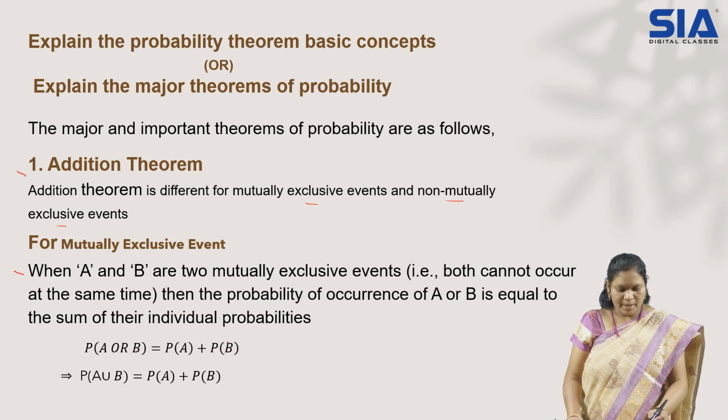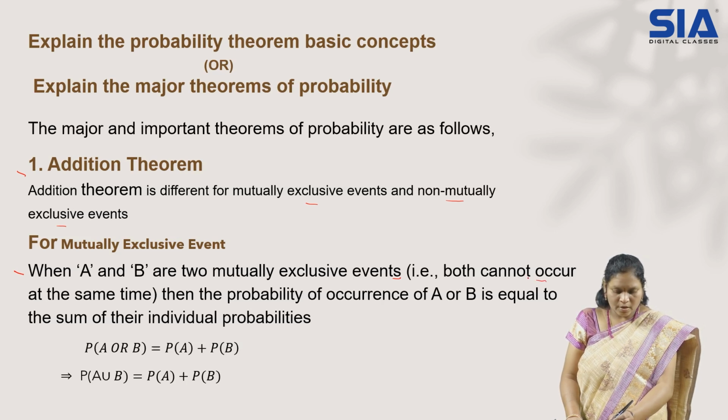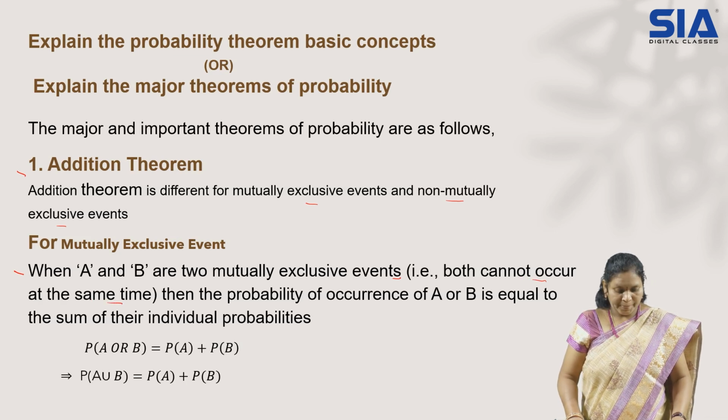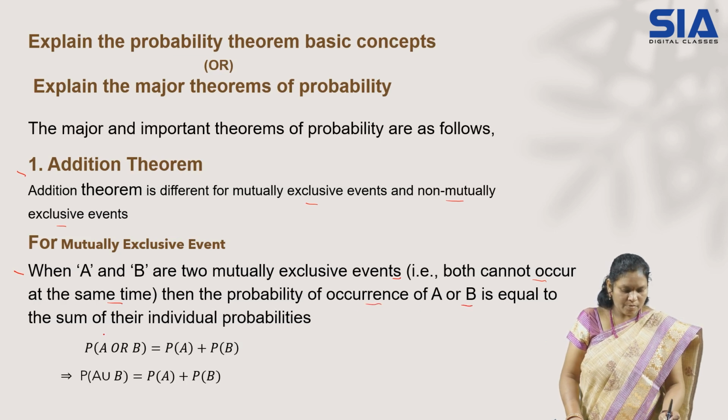When A and B are two mutually exclusive events, both cannot occur at the same time. That's what we discussed, right? One appears, the other doesn't have any chance to appear. Then the probability of occurrence of A or B is equal to the sum of their individual probabilities.